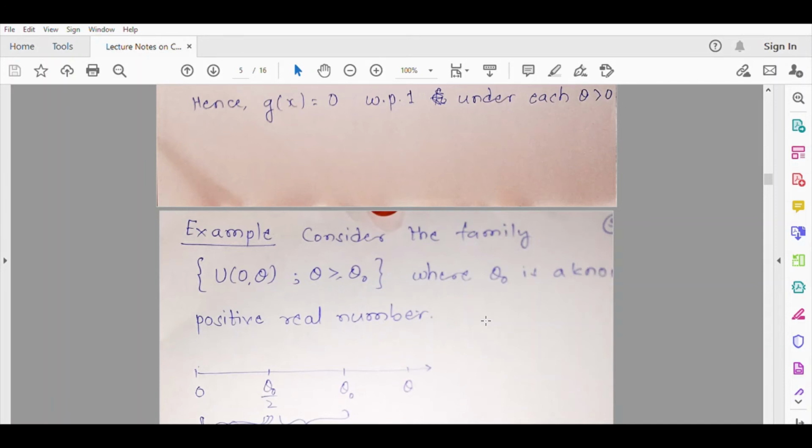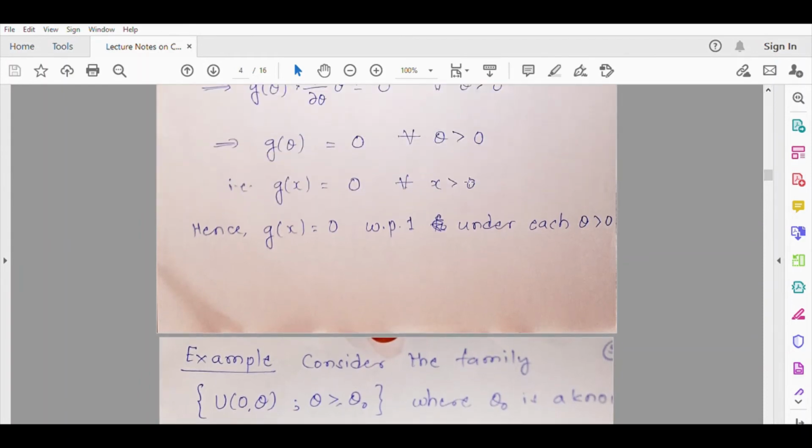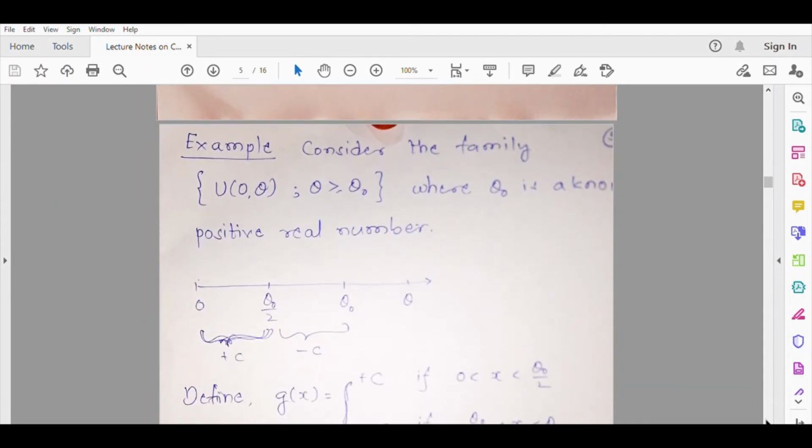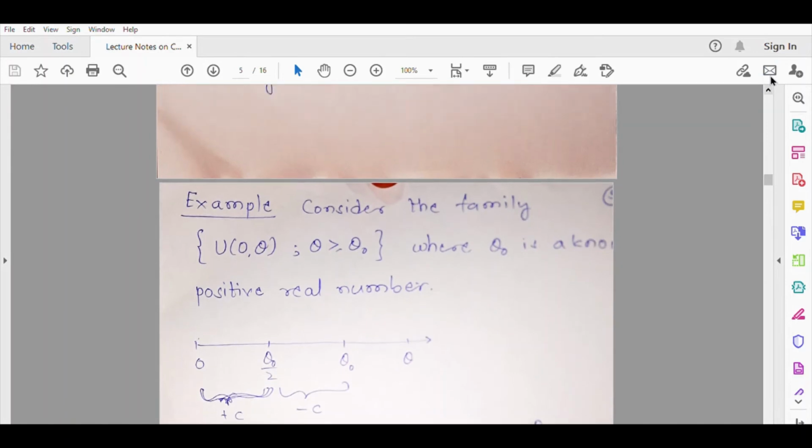So theta naught is a known positive real number. So you know the parameter space. Something like this situation is there. So is this going to be a complete family? The moment you restrict the parameter space, you won't get this under each theta. Because of the restriction on the parameter, you can always come up with a function which is not 0, but the expectation of the function is 0. So how to construct such a function which won't depend on theta but will have expectation 0?